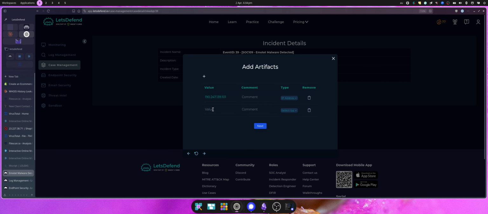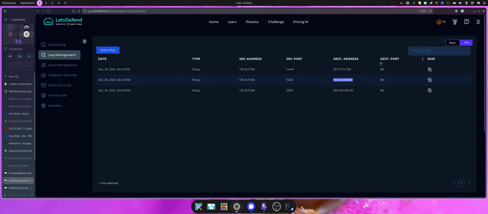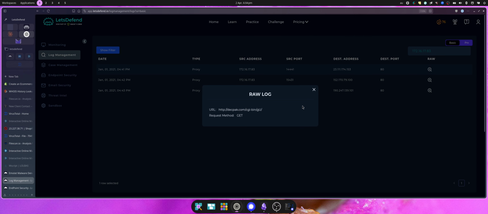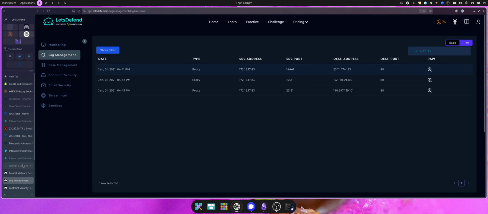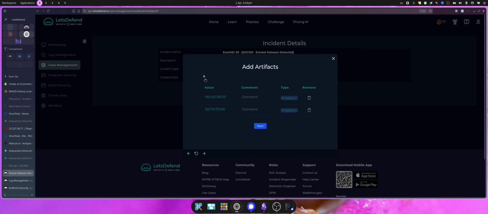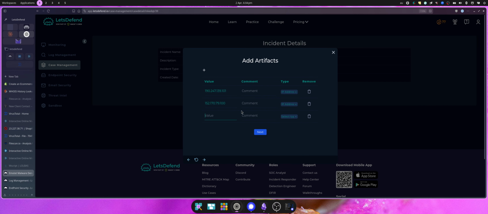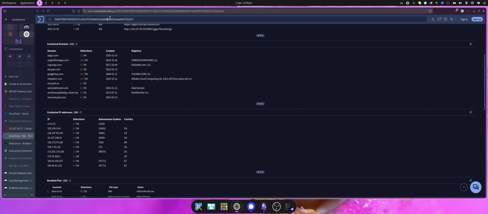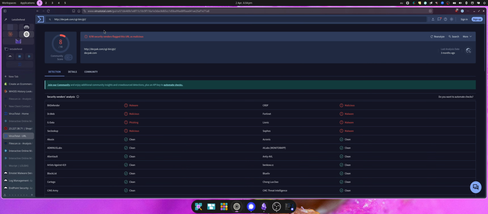Add that in, and we'll also add what looks like it set the chain of events off, which was this URL. There was a GET request to this URL, and that's probably what initiated the chain, so we'll add that. It might be worth checking that one on VirusTotal, so I'll paste that in there. And yeah, they were getting flagged as malicious there.